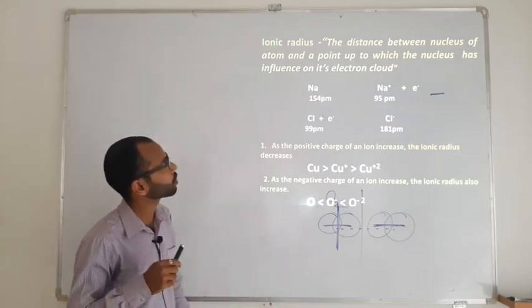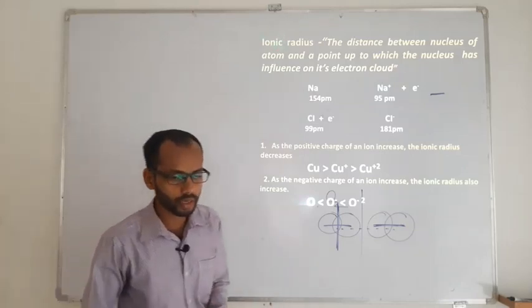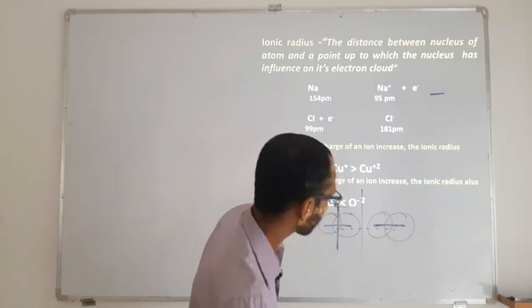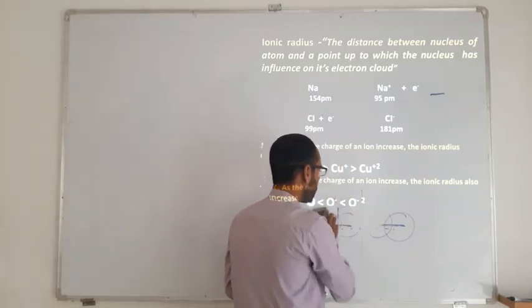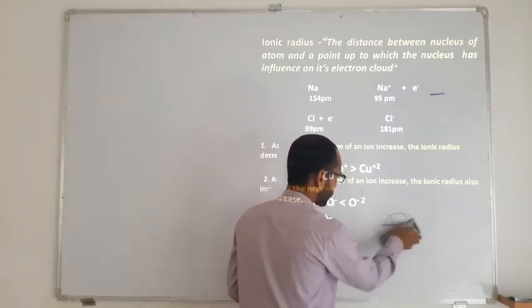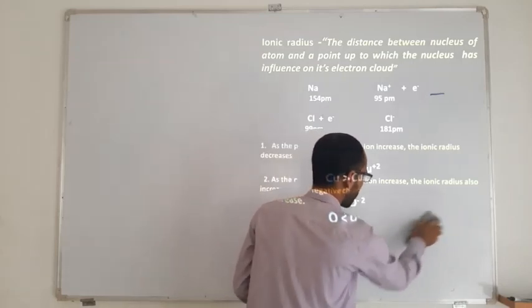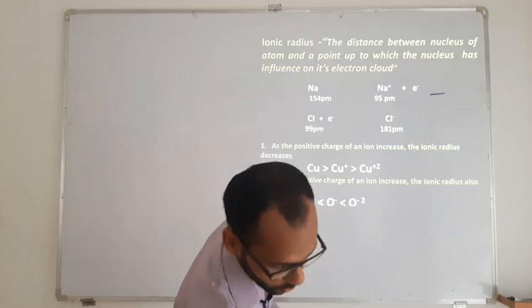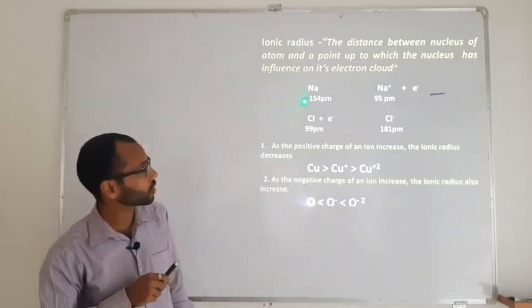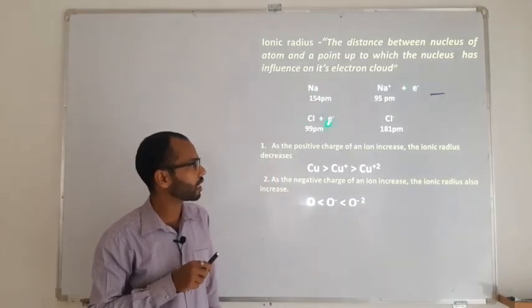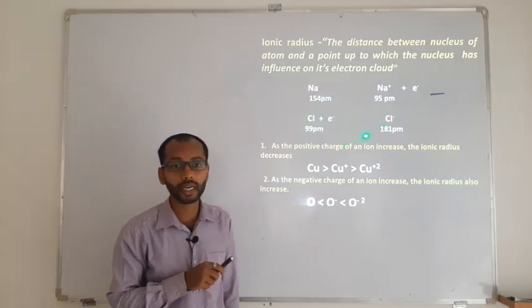Now the next one is the ionic radius. Whenever an atom has two opportunities: one, it may donate an electron; second, it may receive an electron. If it donates an electron, it becomes a cation. If it receives an electron, it becomes an anion. So you can see loss of an electron in sodium, and chlorine takes the electron and becomes a chloride ion.